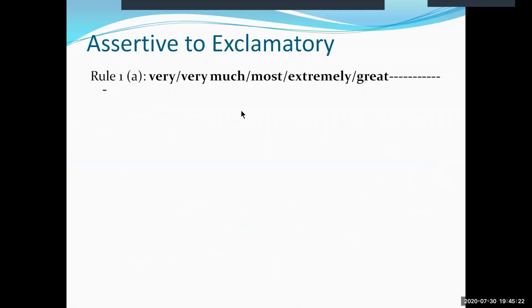This is rule 1, part A. In rule 1, part A, if we find very, very much, most, extremely, or great in any assertive sentence, then we make the assertive sentence exclamatory by using what or how.